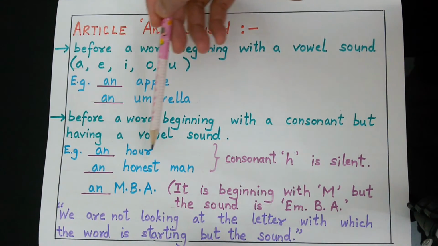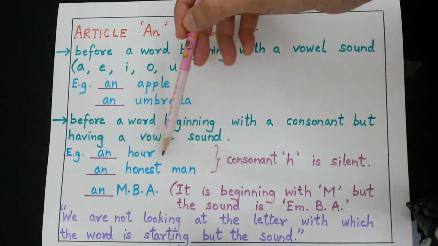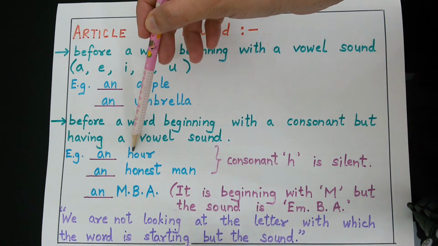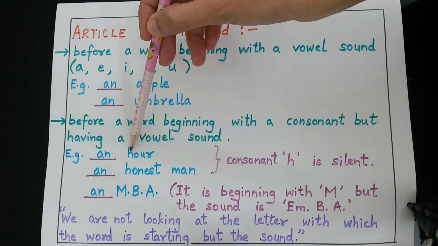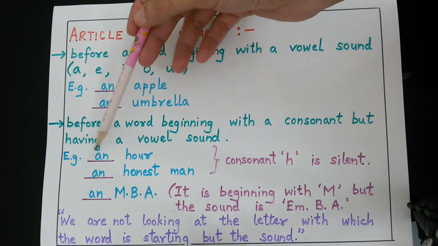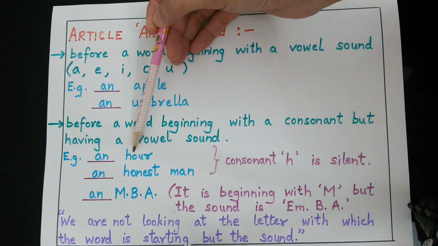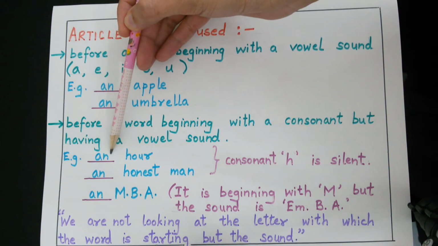Example, an hour, an honest man. Now in both the cases the letter H is silent. We are not pronouncing the letter H, we are pronouncing the letter O. An hour, an honest man. O is a vowel, so we will use an.